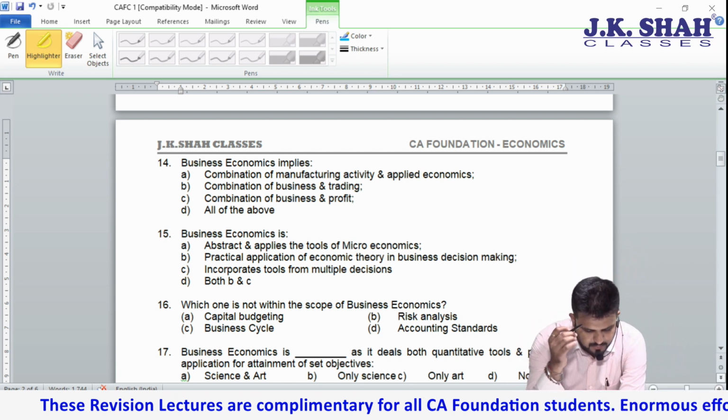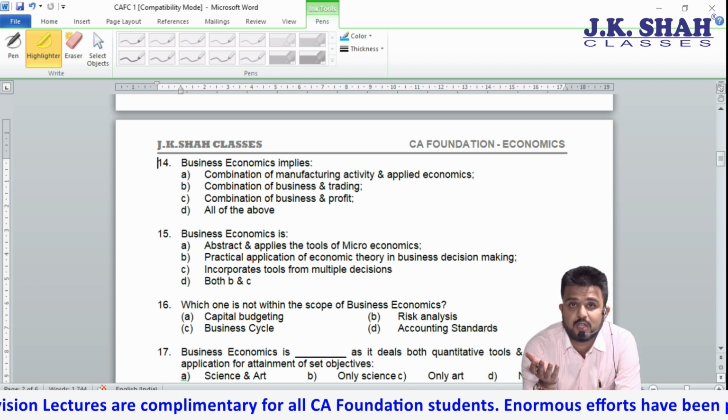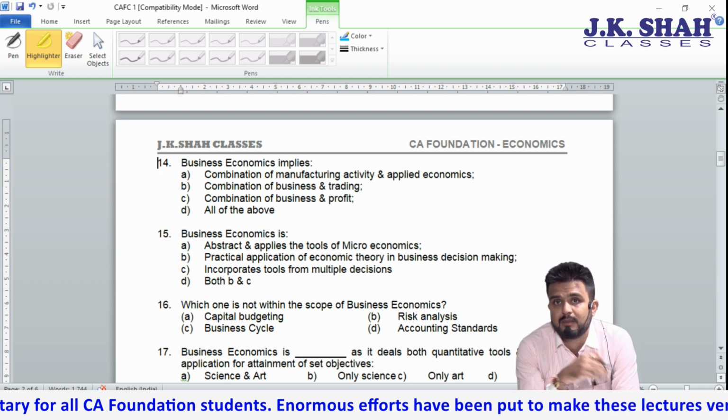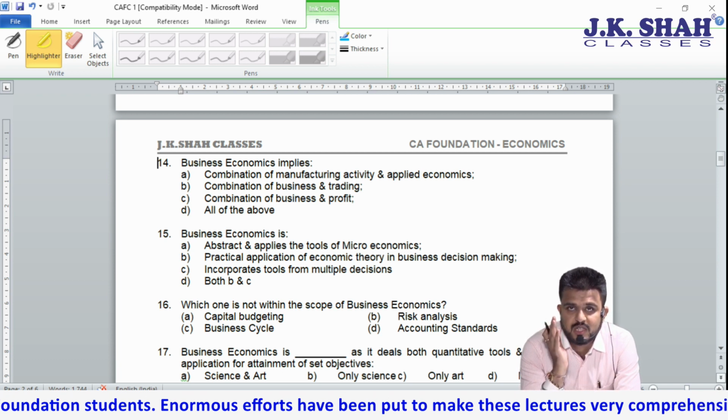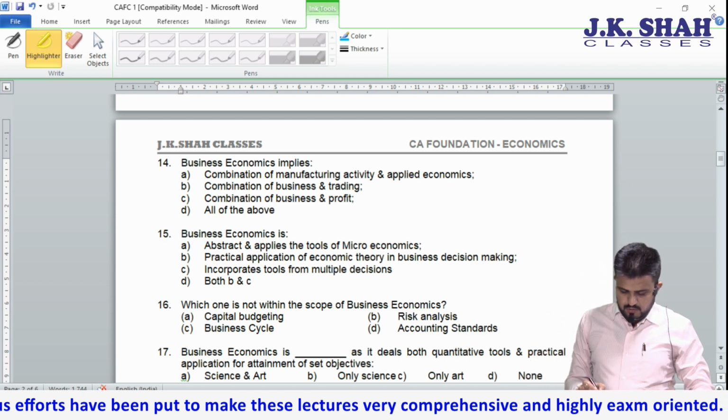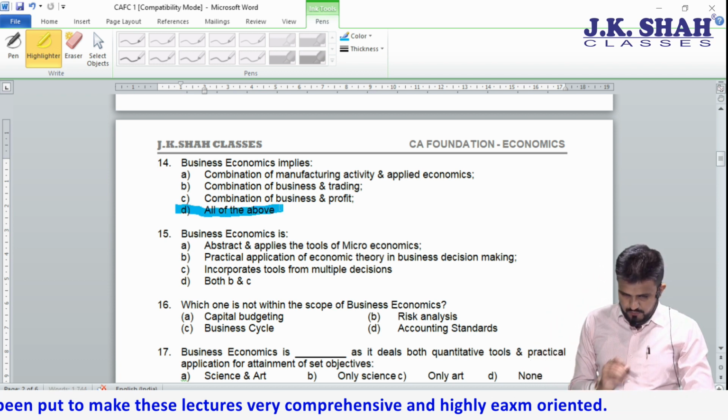Now, can I say in business, manufacturing activity also comes, buying and selling, trading also comes, profit and losses definitely comes. So it's very simple. Your answer is option D, all of the above.